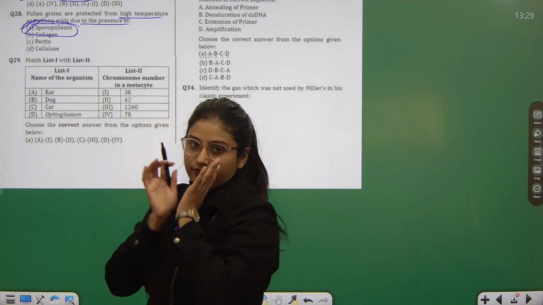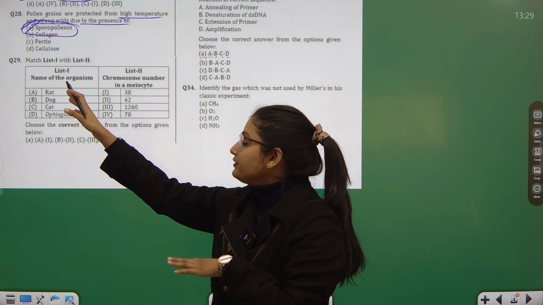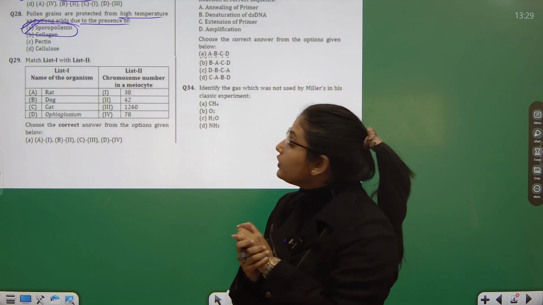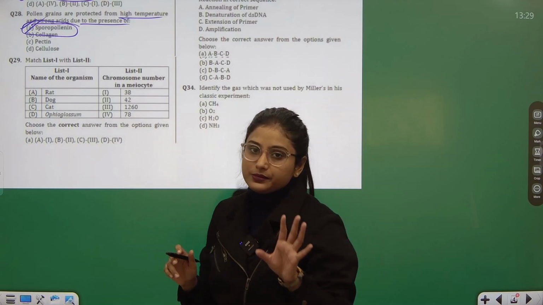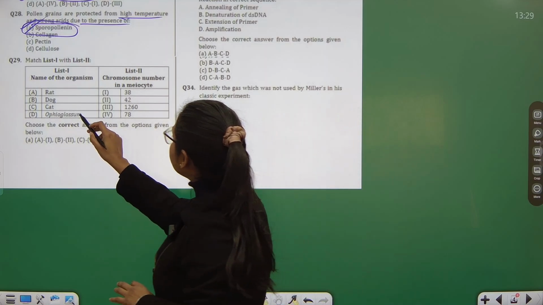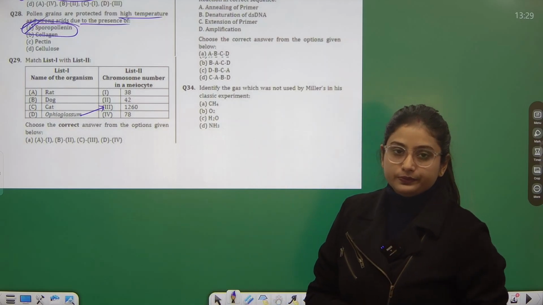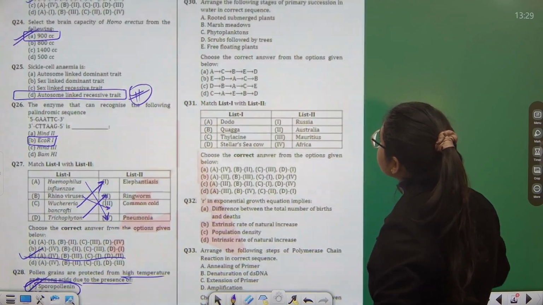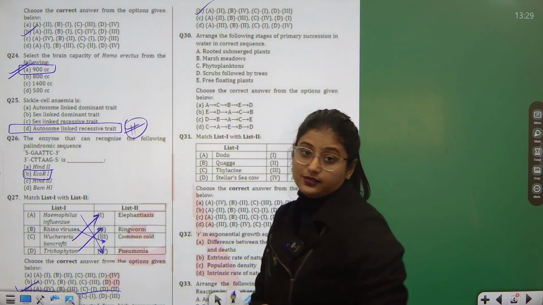Then, okay, see, for example, if you do not know the answer to this question, this is actually relating the name of organisms to chromosome number, right? So you can see rat, dog, cat, all are animals, whereas Ophioglossum is a type of plant, and plants usually contain more chromosomes, right? So you can directly match D with 3 without any doubts. And then you can see the options. So D, third is option number B. So you can correctly mark the correct answer.